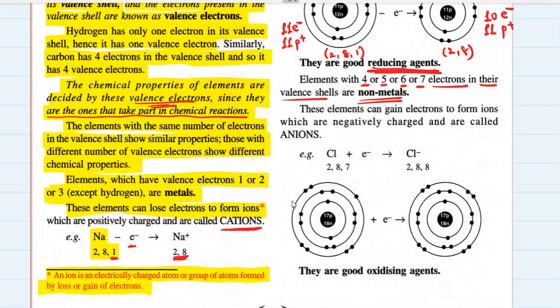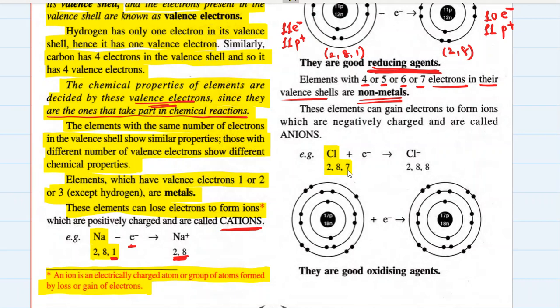So what about metals? Yeah, metals, they have their outermost shell incomplete, but to make it complete and achieve that stable electronic configuration, they donate electrons, they form cations. And what about non-metals? We know that non-metals have 4, 5, 6 or 7 electrons in their outermost shell. For example, chlorine has the electronic configuration of 2, 8, 7.